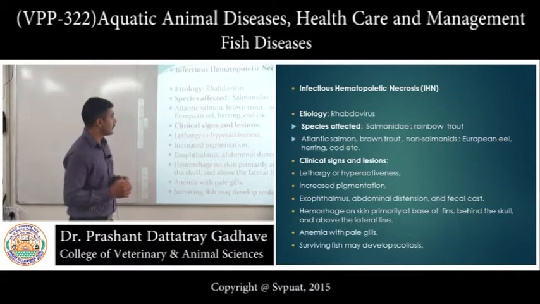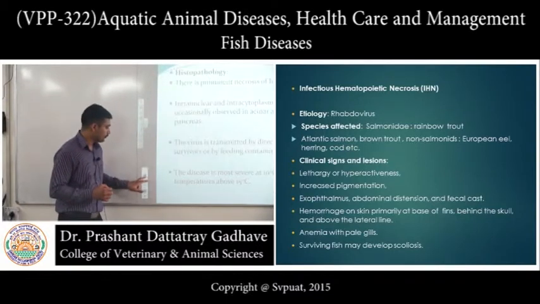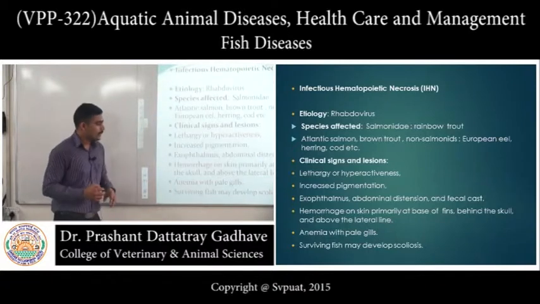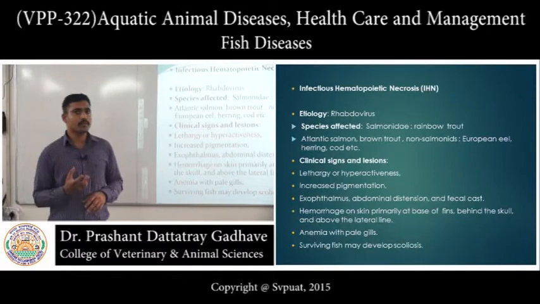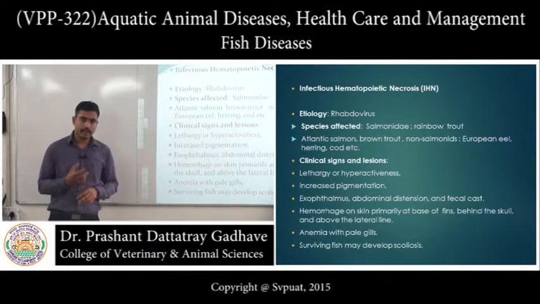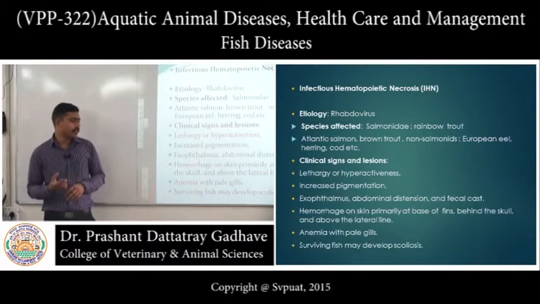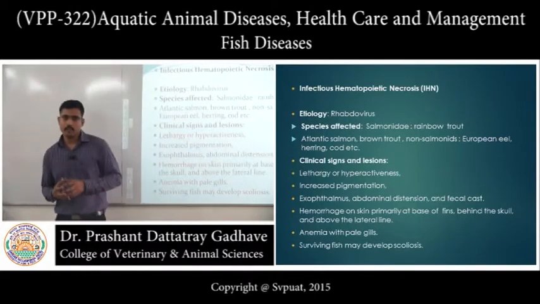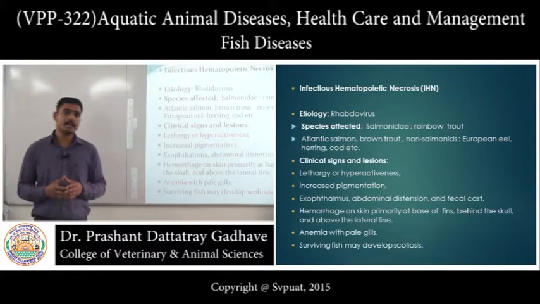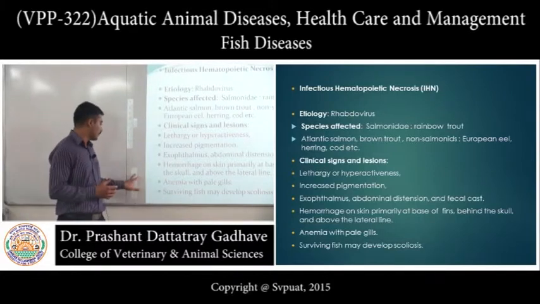These are the clinical signs of this disease. If the fish survives the infection of this virus, then there is scoliosis. What do we mean by scoliosis? Scoliosis means lateral curvature of the spinal cord.